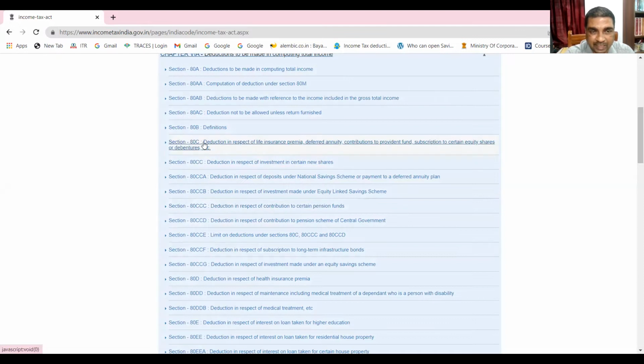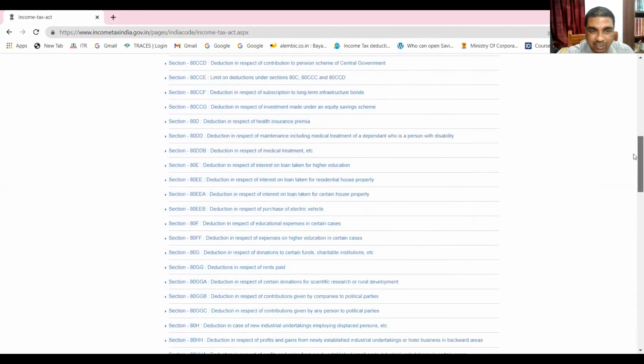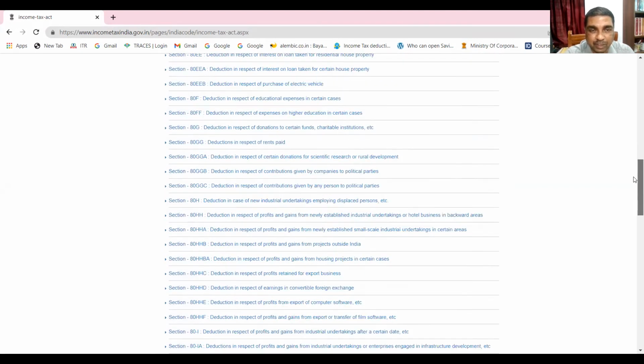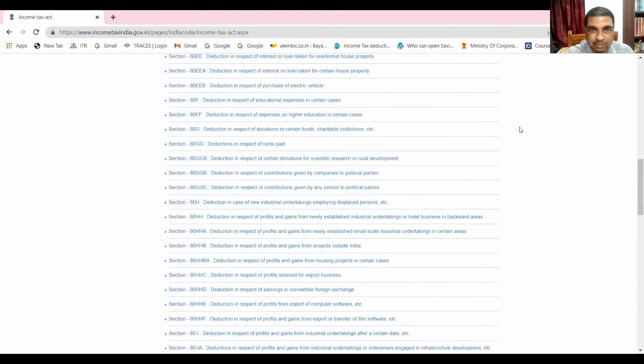So you see this 80C, certain deductions, then 80CCC, contribution for pension fund, and 80CCD. And this limit is applicable for all these three sections. For other sections, limits are not there. Limits are there specifically. You have to refer to those specific sections. I think you got a fair idea about deduction. And it is very helpful to do proper tax planning. If you are aware of the deductions, then you can do good tax planning.